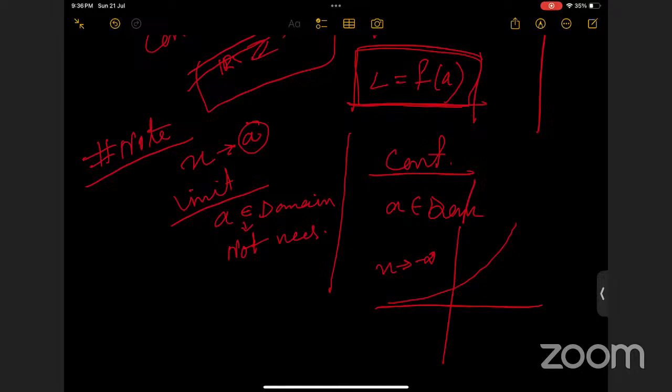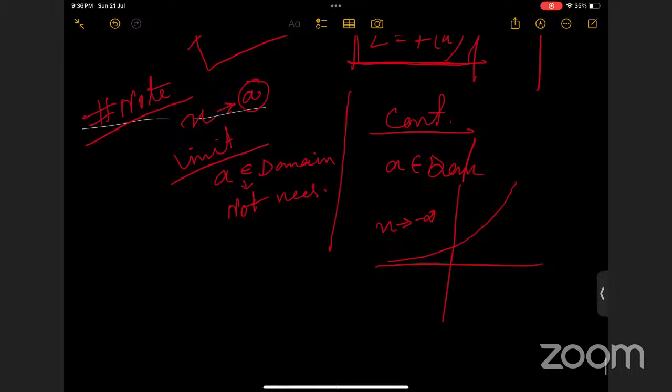We can take any point in limits, but for continuity, it must be in the domain, right? Otherwise, the functional value at that point may not be defined. There is no guarantee whether the function is defined at the point if it is not from the domain. So this is a difference between limit and continuity.